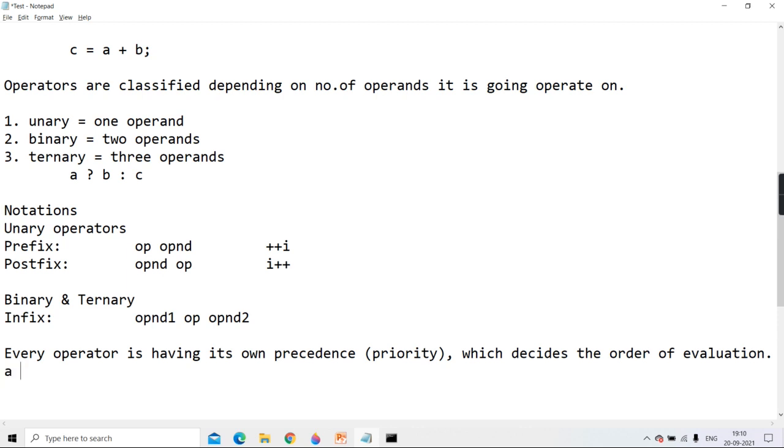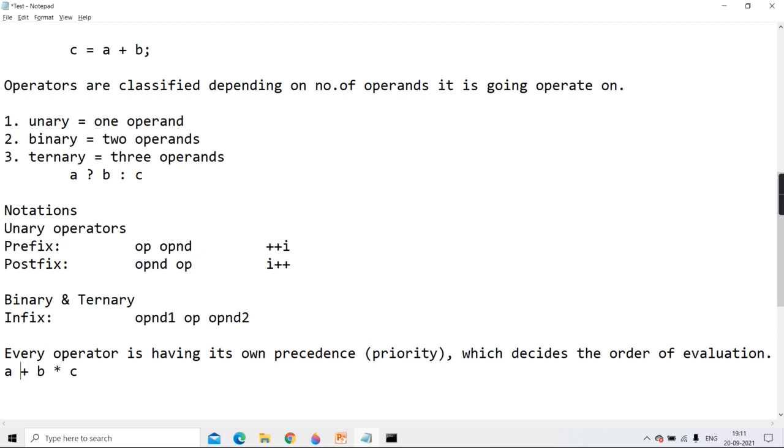Like I've written A plus B into C. Now in this there are two operators, one is plus and one is multiplication. So which one to do first, plus or star? If your Java interpreter follows its own rule, sometimes doing multiplication first, sometimes addition first, you may not get the correct answer every time.